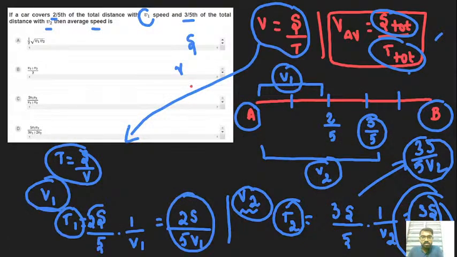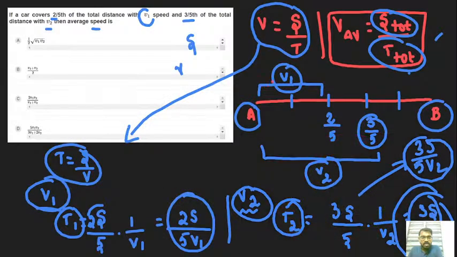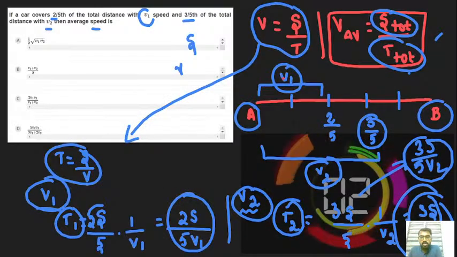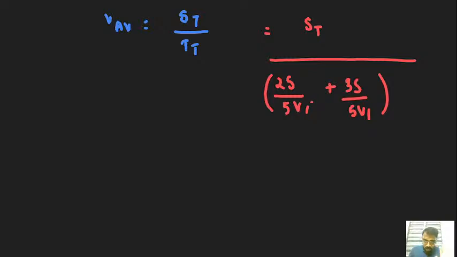Here the S total remains the same, and the total time is 2s by 5v1 plus 3s by 5v2. Okay, fine. Let's see how to proceed.